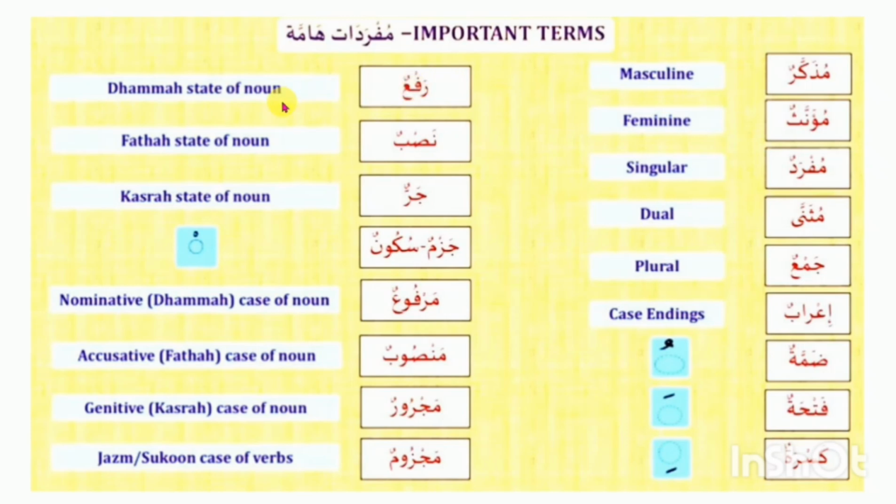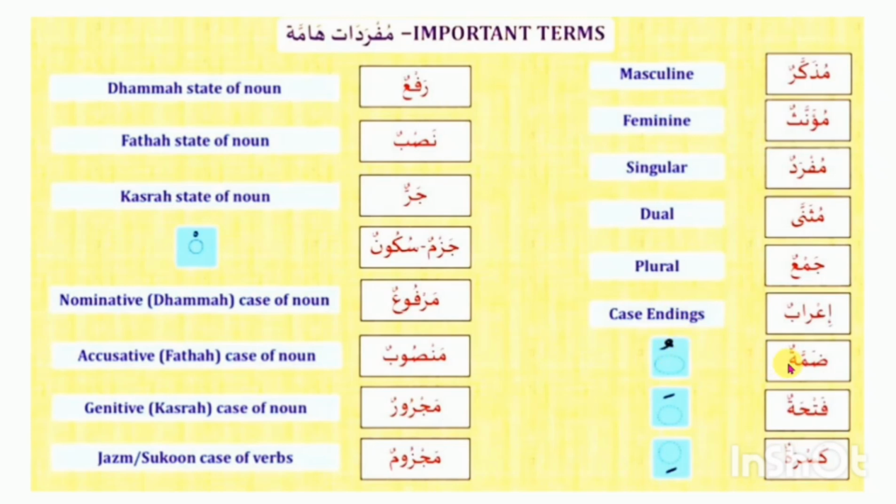First is damma, a state of the noun. I will discuss what damma is. Damma, the state of the noun, is raf'. Damma means pesh.